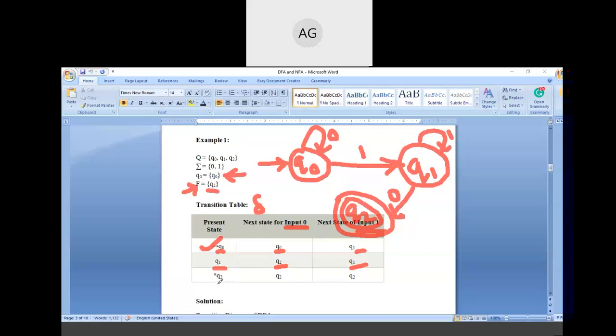Now we need to complete it with the q2 state. On getting input 0, we are at the q2 state, and also on input 1 we are at the q2 state. So a self loop is there on q2, showing 0 comma 1, because for input 0 and input 1 we are at the q2 state. So this is the actual diagram.